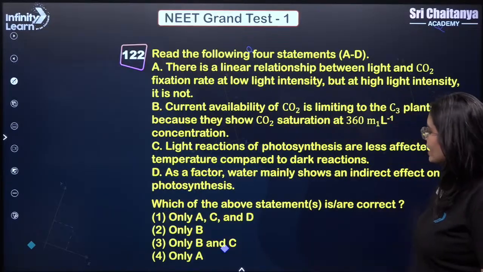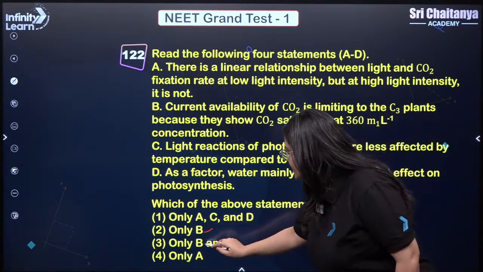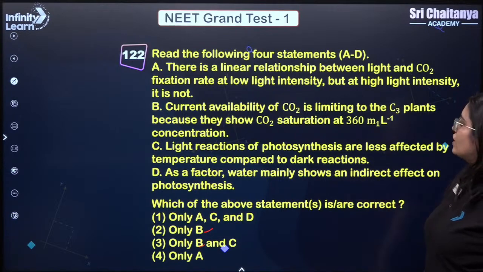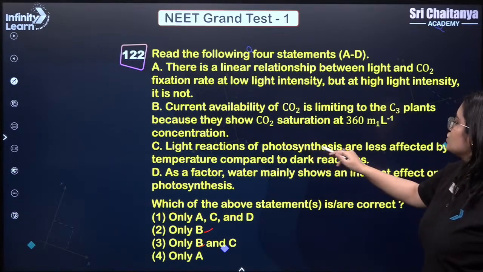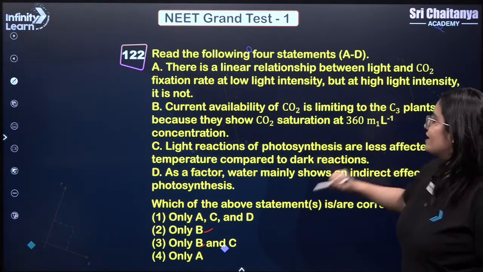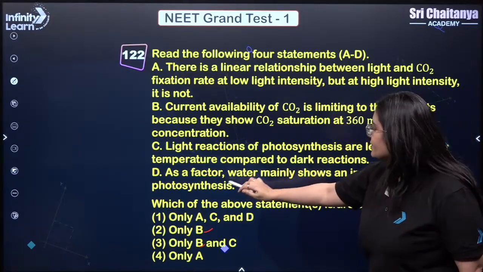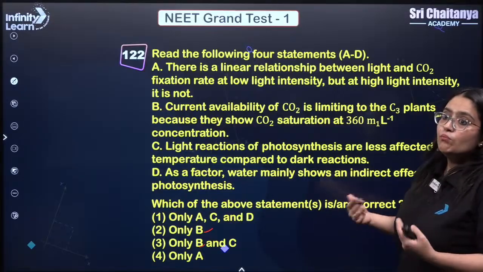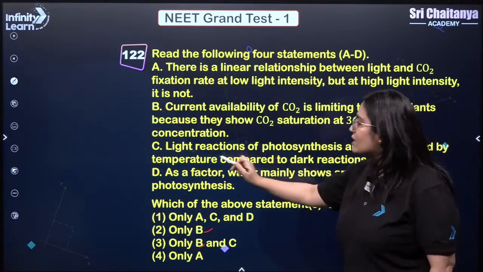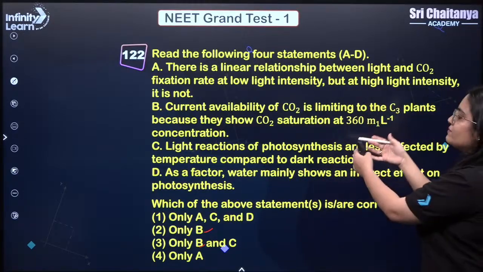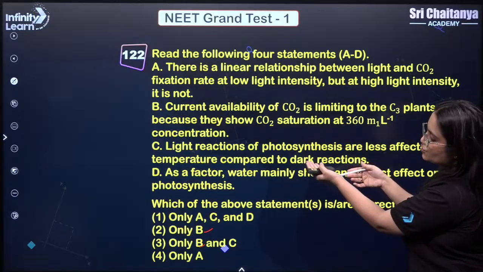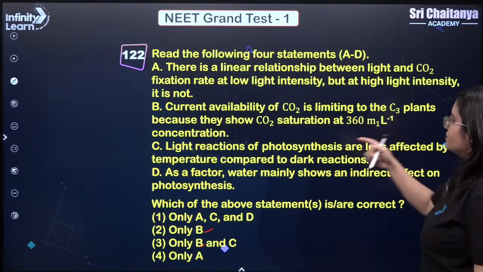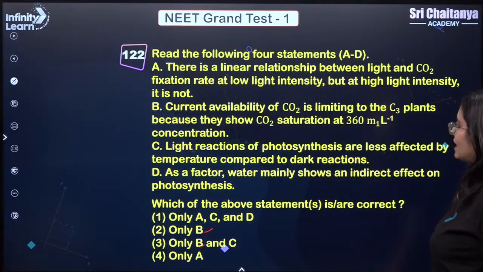Can we answer through elimination? So here there is B, here there is B. So which of the following statements are correct? So 2 are already gone. Light reactions of photosynthesis are less affected by temperature compared to the dark reaction, because dark reactions are actually more enzymatic in comparison to light reaction. Hence, more enzymes are involved in dark reaction as compared to light reaction. Hence, we can say light reaction of photosynthesis are less affected by temperature as compared to dark reaction.